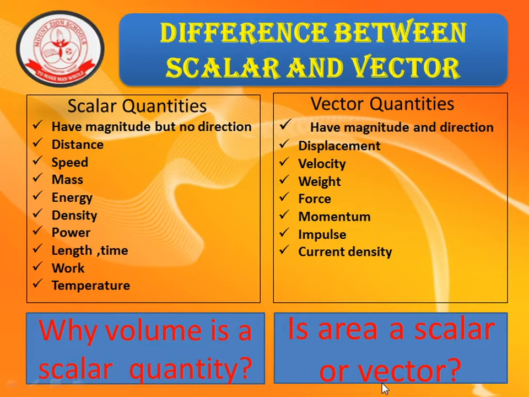volume is a scalar quantity. It refers to the amount of space that an object occupies and therefore has magnitude but gives no information about direction. Therefore, volume is always a scalar quantity. Apart from these examples under scalar quantities, you will learn about potential. Electric potential is a scalar quantity.